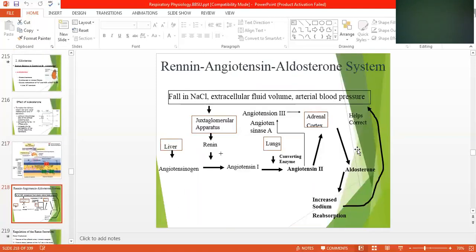The renin angiotensin aldosterone system is very important because this system controls the blood pressure, fall in sodium chloride, extracellular fluid volume, and arterial pressure. The juxtaglomerular apparatus of the kidney releases renin, and renin combines with angiotensinogen, which is released from the parenchymal cells of the liver, and that is converted into angiotensin 1. Then, in the presence of the enzyme ACE, angiotensin converting enzyme, it becomes angiotensin 2. Then angiotensin 2 acts on the adrenal cortex.